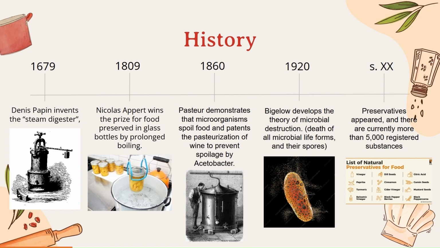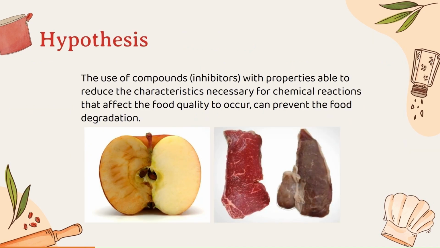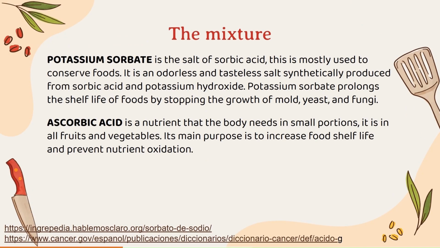In 1920, Bigelow develops the theory of microbial destruction, and in the 20th century, preservatives appeared, and there are currently more than 5,000 registered substances. The hypothesis is that the use of compounds, inhibitors with properties able to reduce the characteristics necessary for chemical reactions that affect the food quality to occur, can prevent the food degradation.